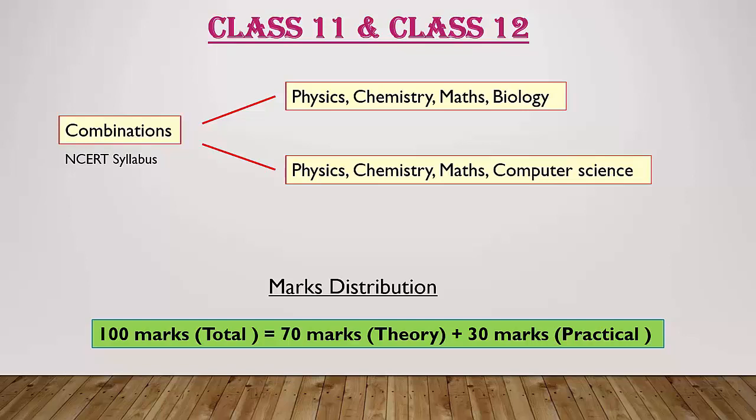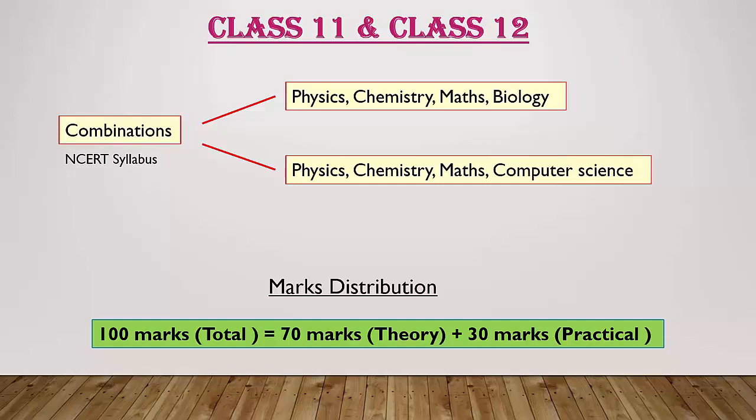So after practical, you will get the theory exam. So 70 marks for theory, 30 marks for practical. So total 100 marks you will get in your PU board examination. And one more point I will tell you. You will choose PCMB or PCMCS.